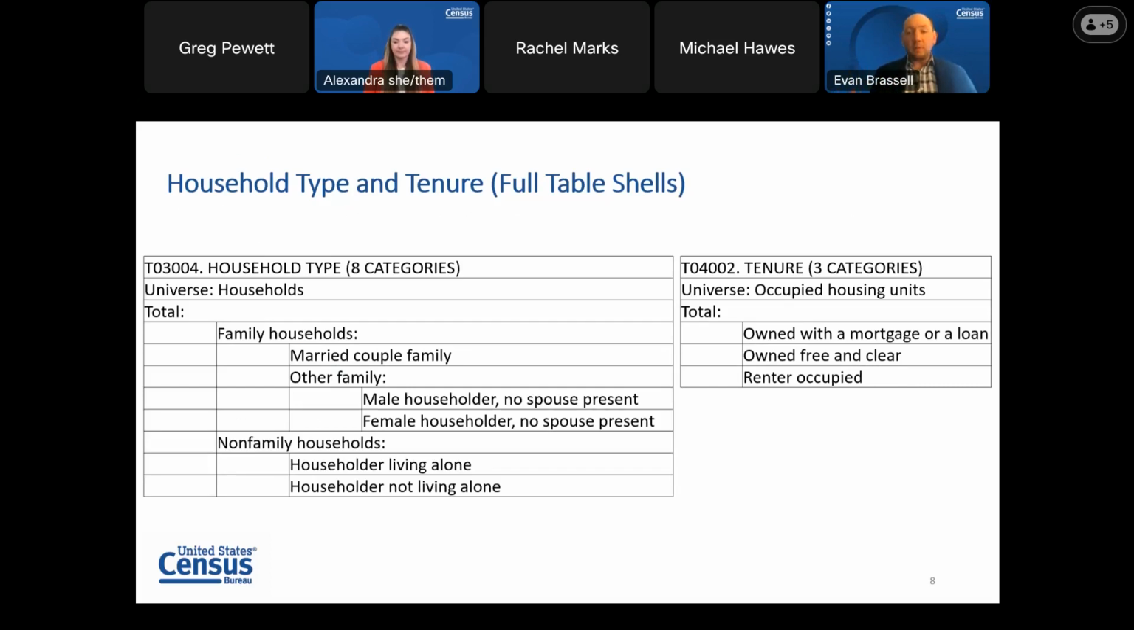Household type covers family, non-family, and other living arrangement statistics, whereas tenure covers if the housing unit is owned, either with or without a mortgage, or if it's rented. These, like I mentioned, are the maximum table sizes. Alexandra will cover this in more depth as we get to the adaptivity of tables, but this is important to note as we talk through and mention some of these key topics as we go through the presentation.